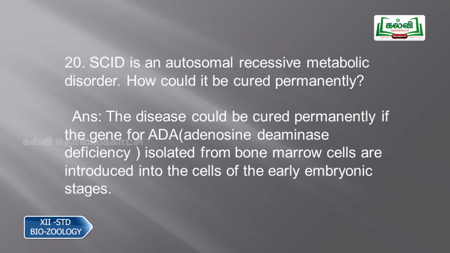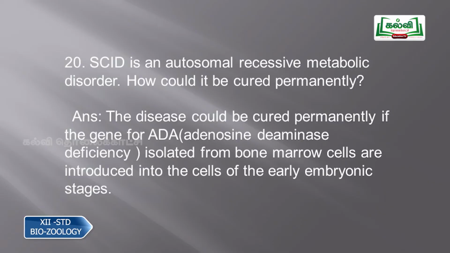Then question number 20, SCID is an autosomal recessive metabolic disorder. How could it be cured permanently? The answer is, the disease could be cured permanently if the gene for ADA, that is adenosine deaminase, is isolated from the bone marrow cells and introduced into the cells of the early embryonic stages.